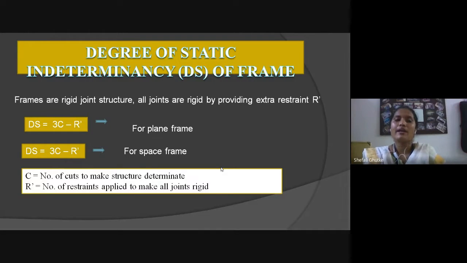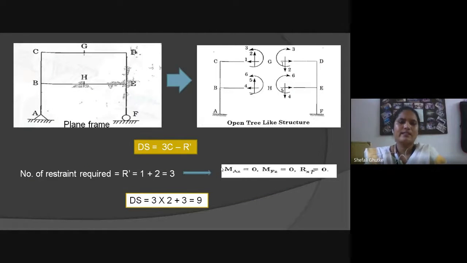If we are cutting the structure into equal parts, the number of cuts is denoted by C, and R dash denotes the number of restraints applied, or external rigidity applied, to make all joints rigid. For example, this is a plane frame A, B, C, D, E, F, in which the A end is supported by a hinge support and F is supported by a roller support.